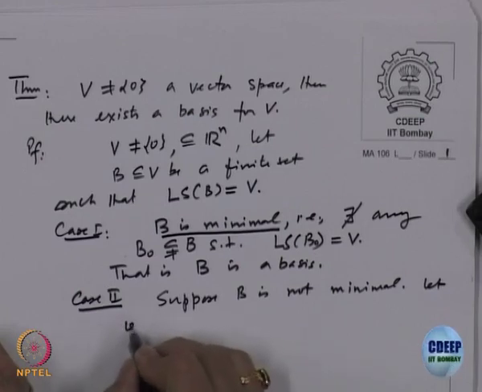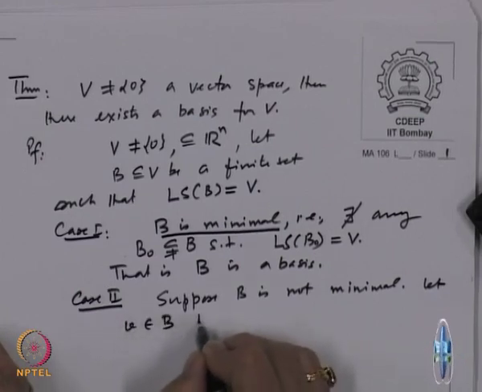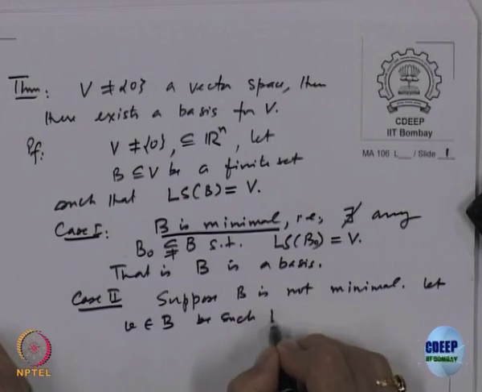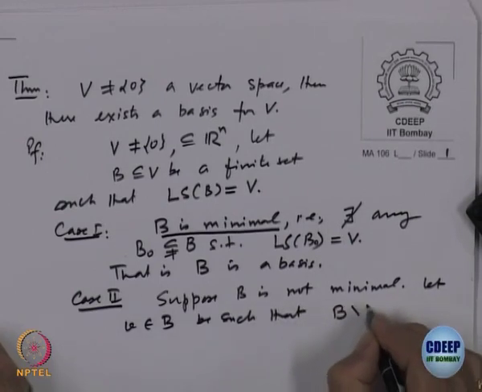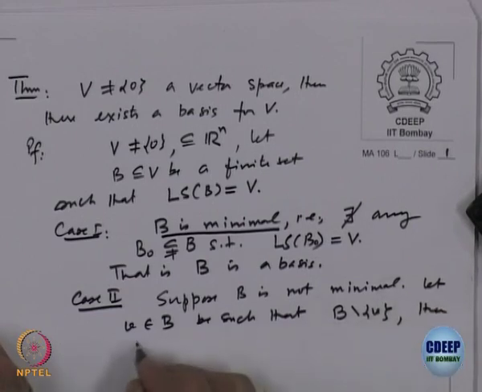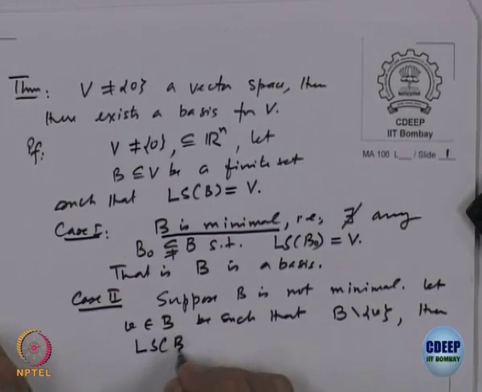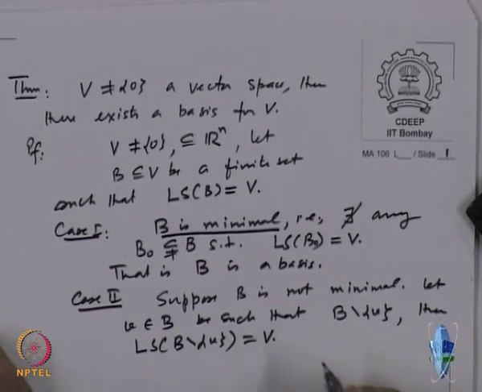So, let v belonging to B be such that if I take the set B and remove v, then the linear span of B minus v is equal to V. If it is not minimal, then at least one vector is redundant, so we can remove it.